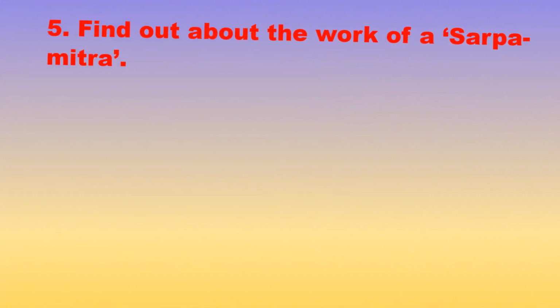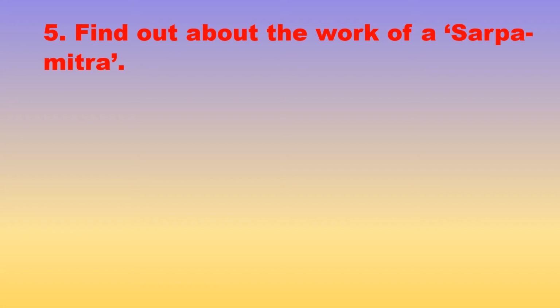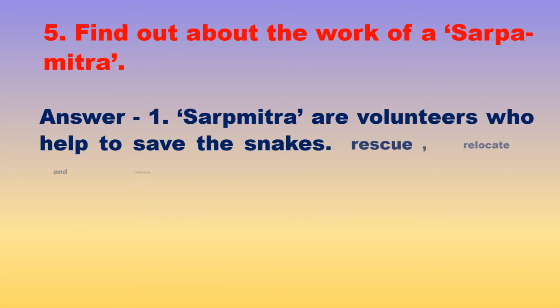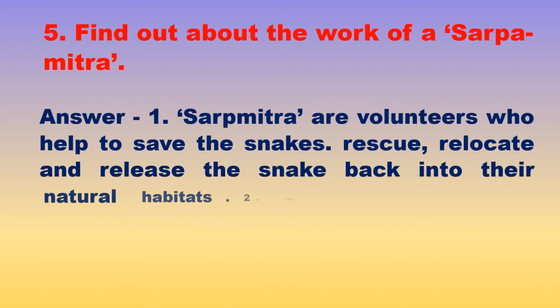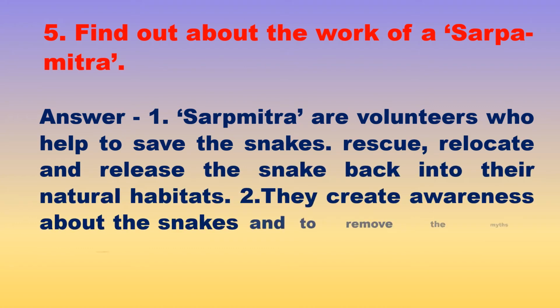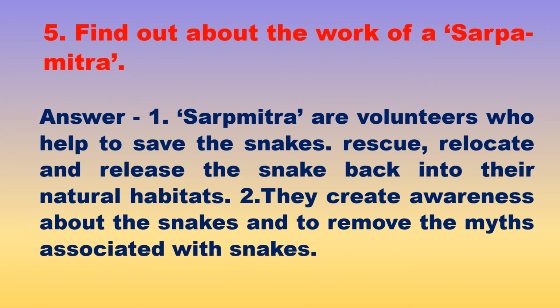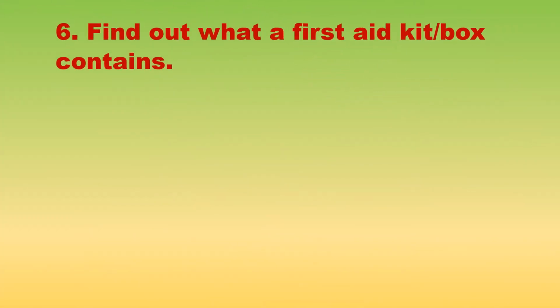Question 5. Find out about the work of a Sarpamitra. Answer: Sarpamitra are volunteers who help to save snakes, rescue, relocate and release the snakes back into their natural habitats. They create awareness about snakes and remove the myths associated with snakes. Question 6.